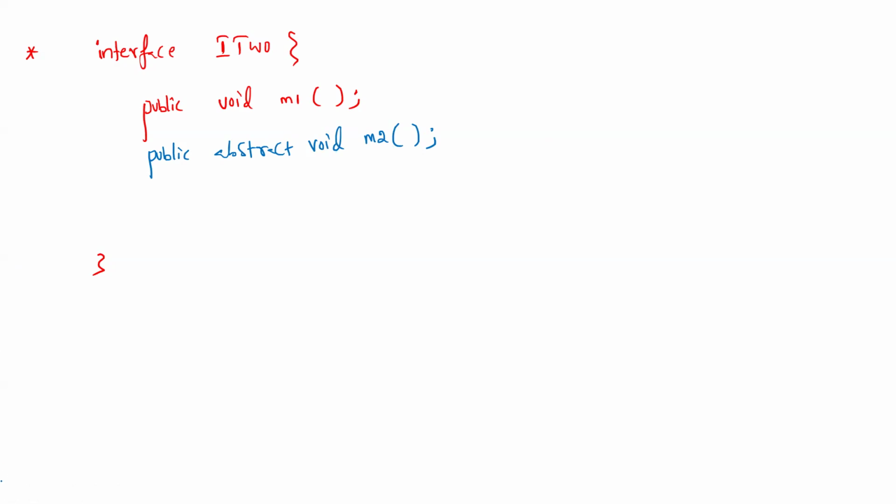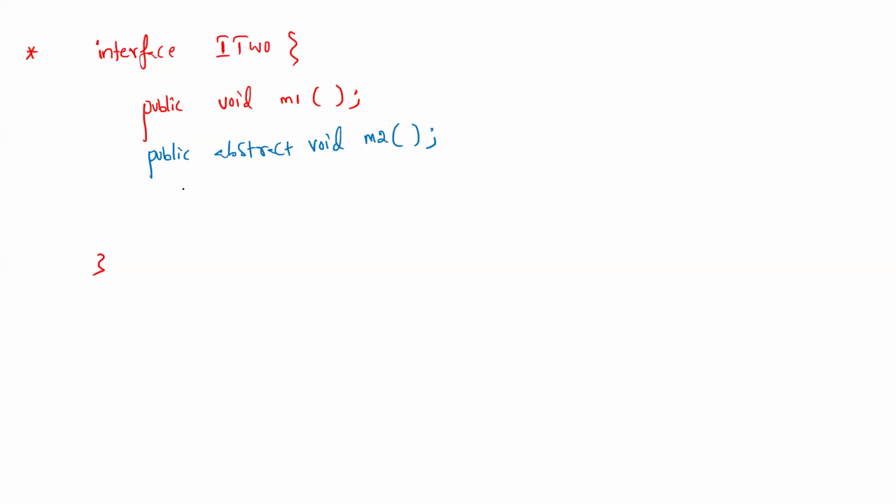Then what's the difference between the first and second lines? Only the semicolon will be there and no body, because an interface will not have concrete methods. Therefore, tell me the error.